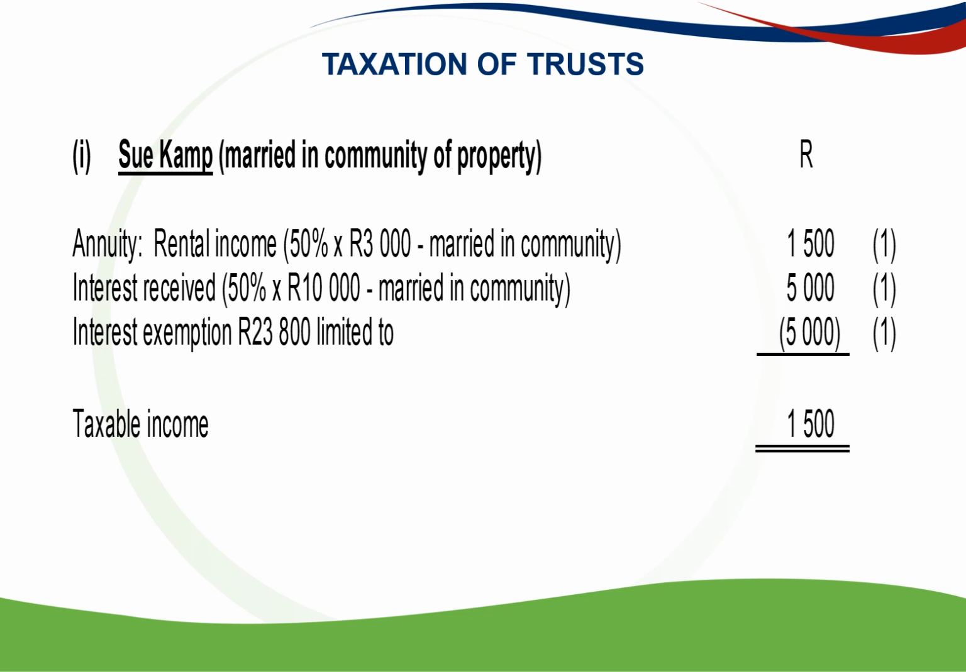Now Sue Camp, she's married in community of property. So the annuity, the rental income she received, 50% of that will be taxed in her hands because she's married in community of property, 1,500 Rand. The interest that was received, 50% of the 10,000 Rand is taxed in her hands, 5,000 Rand, but then she gets an interest exemption of 23,800 Rand, but it's limited to the interest of 5,000 Rand. So that's deducted, then she's got a taxable income of 1,500 Rand.